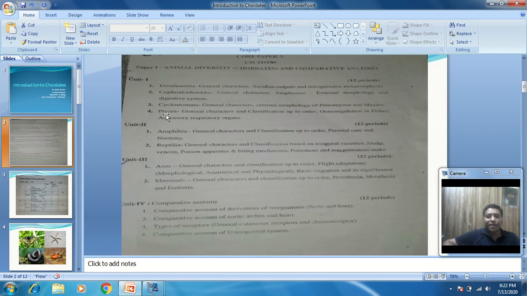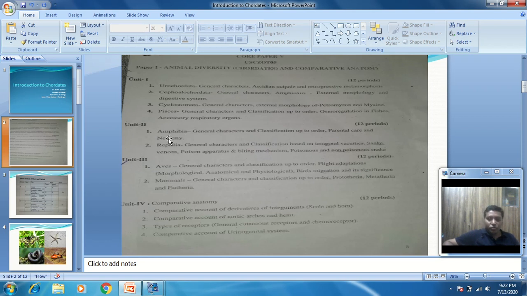The fourth topic is about the Pisces, meaning the fishes. Here they also ask the general characteristics and the classification up to order, then osmoregulation in fishes and the accessory respiratory organs. There are some fishes which bear accessory respiratory organs, so examples of those fishes are given in this last topic of unit 1.